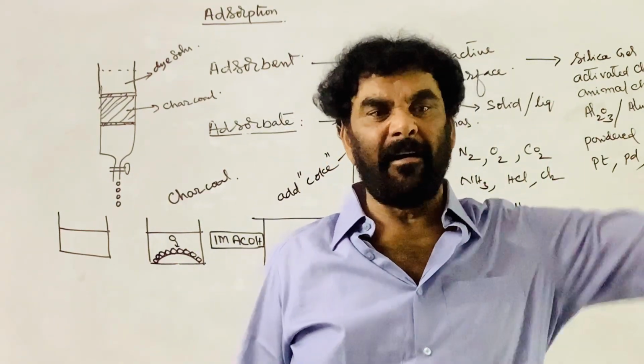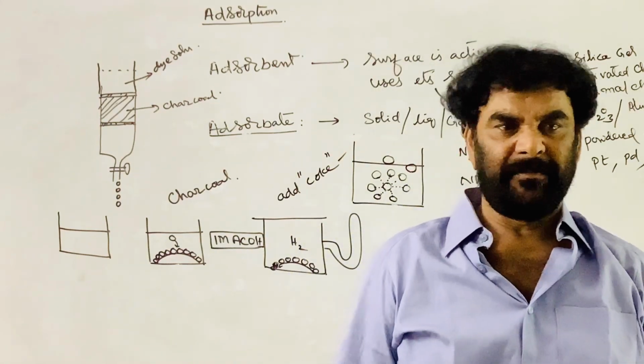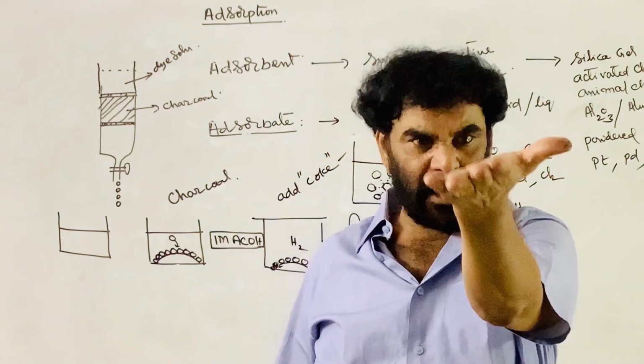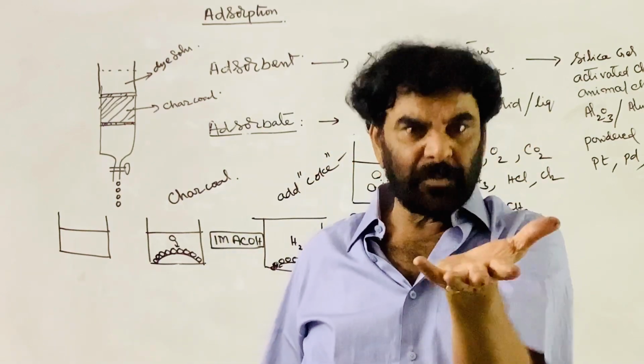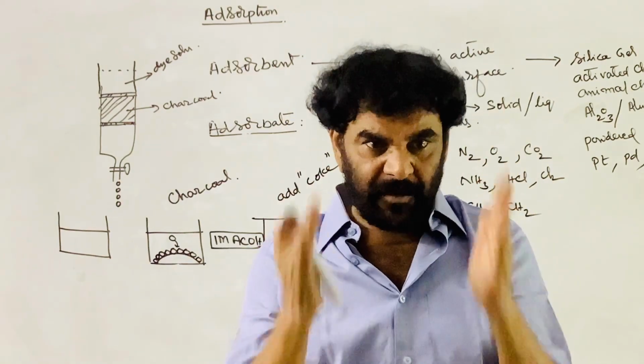That is called molasses. It is used for the preparation of ethyl alcohol, the industrial preparation of ethyl alcohol from molasses. Molasses is nothing but the waste product of the sugar industry, which contains a considerable amount of sucrose.